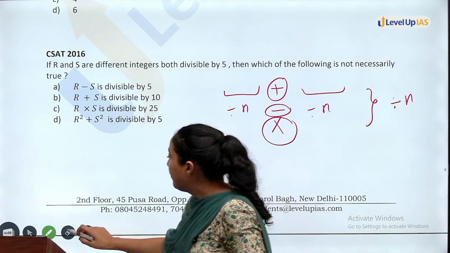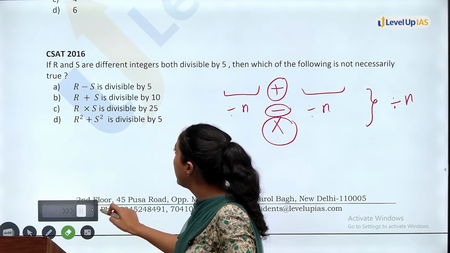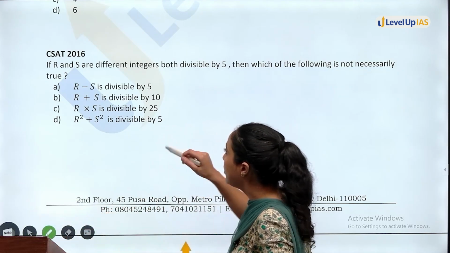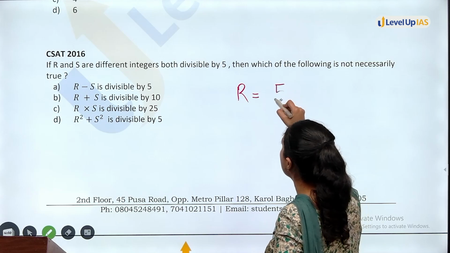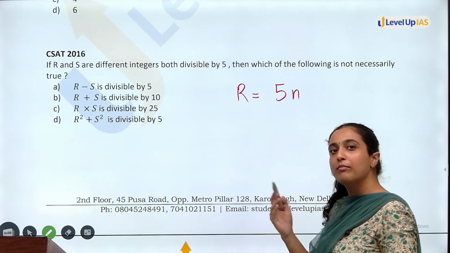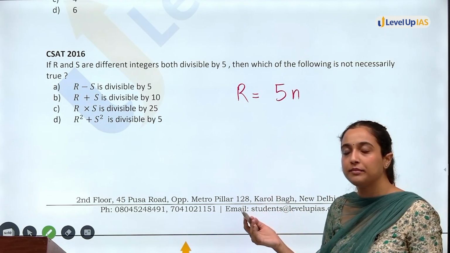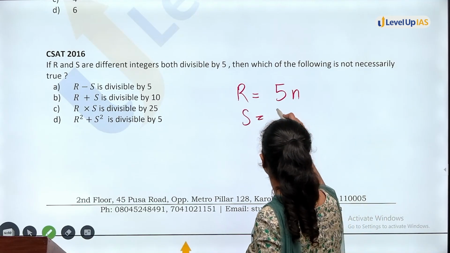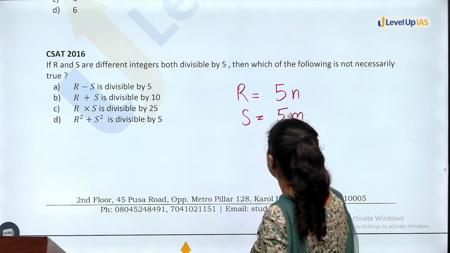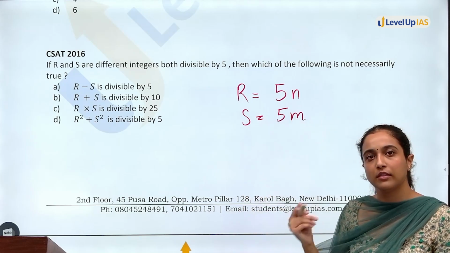Okay. So firstly, in this question, if R is divisible by 5, can I say R is 5n? Simply, I can write R as 5n. If S is divisible by 5, I can say S is 5m. This is also clear, S is 5m.